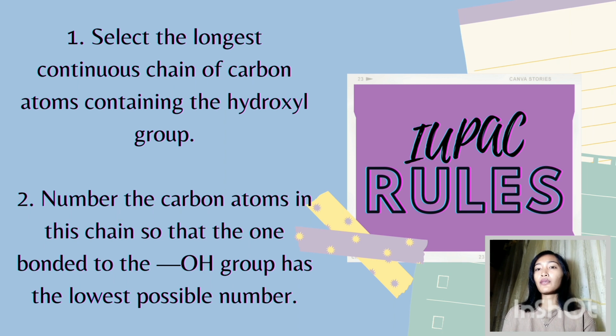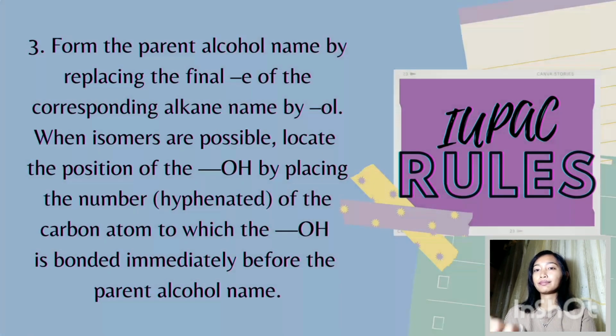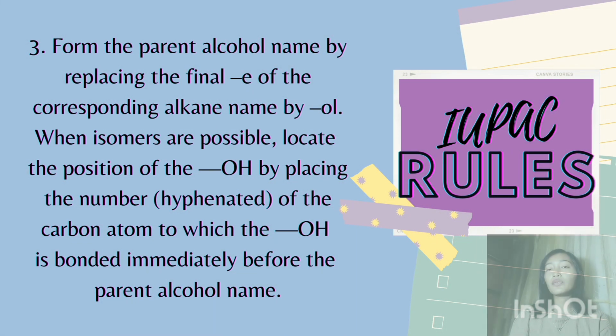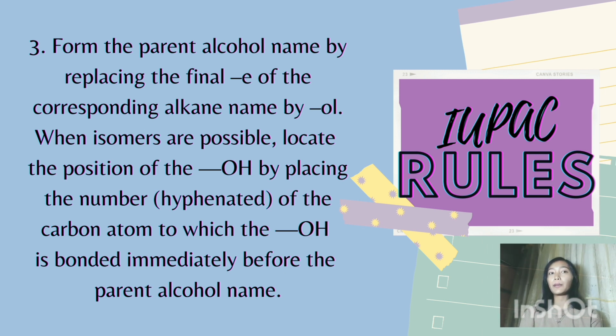IUPAC rules. First, select the longest continuous chain of carbon atoms containing the hydroxyl group. Second, number the carbon atoms in this chain so that the one bonded to the OH group has the lowest possible number. Third, form the parent alcohol by replacing the final E of the corresponding alkane name with OL.